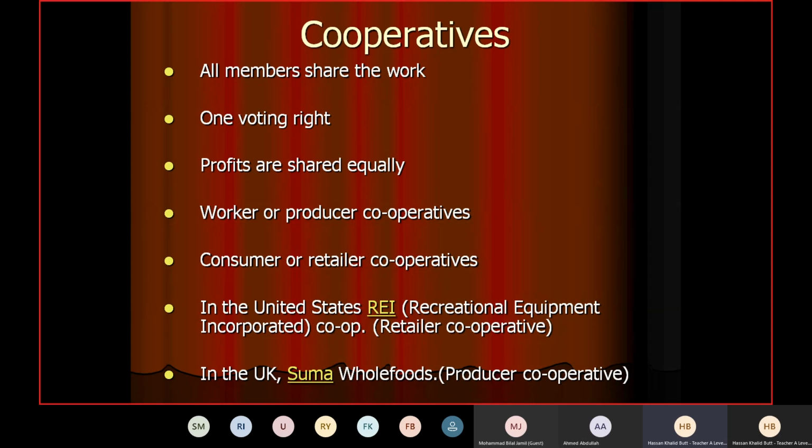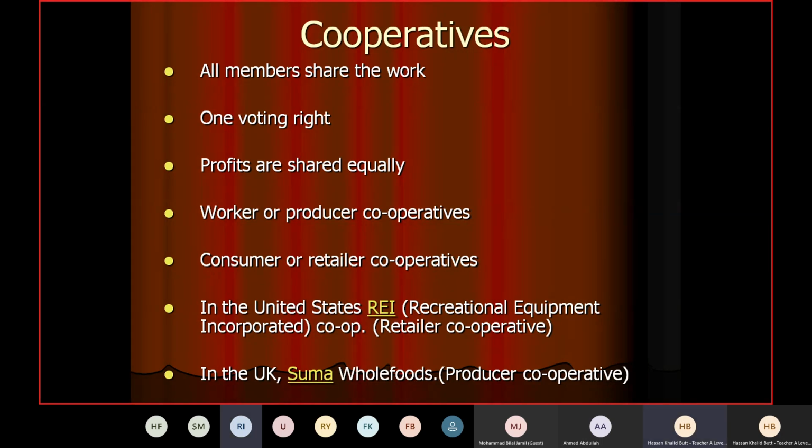But still, if you have any confusion, you can let me know because it is a different kind of concept. Ahmed Abdullah, are you clear? Yes, sir. Fazan Hassan, any problem? No, sir. All right. Rida Yazani, any issue whatsoever as far as cooperatives are concerned? No, sir. Thank you. All right. Okay. Ramin Imran,